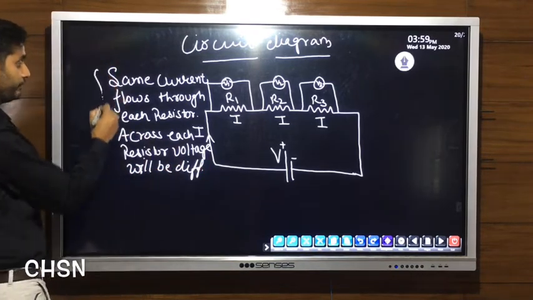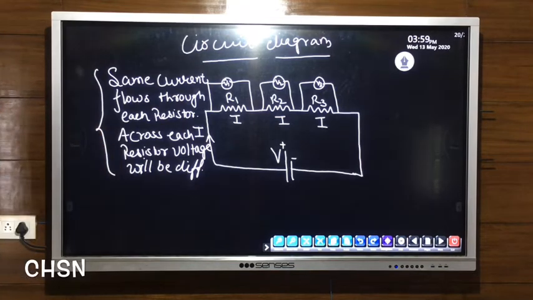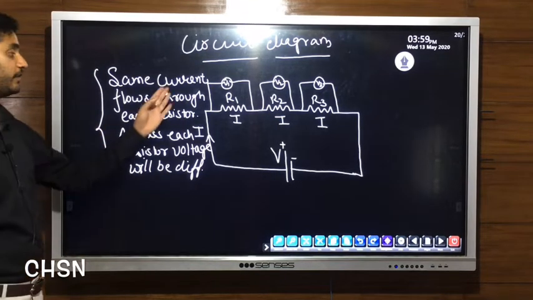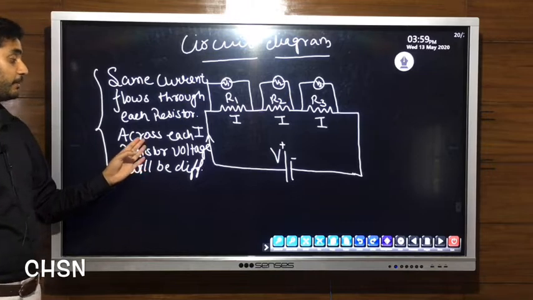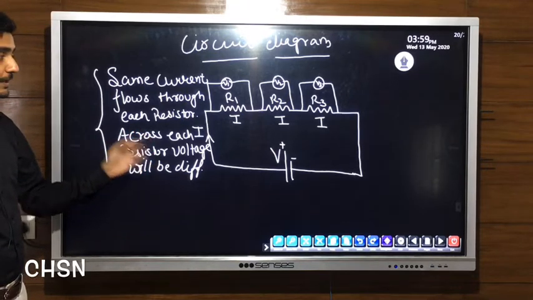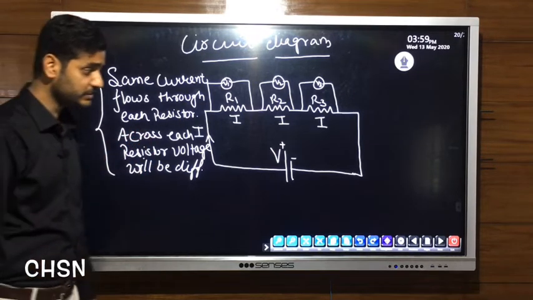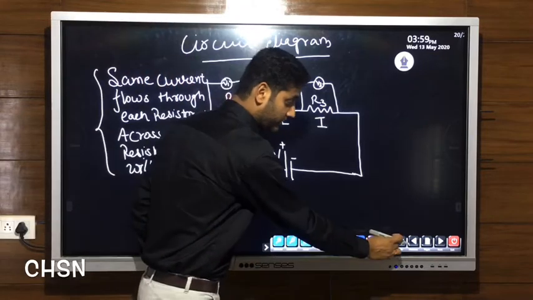This is the thing we have to keep in mind in series circuit diagram, that same current flows through each resistor and the potential across each resistor will be different. So we have studied about Ohm's law.